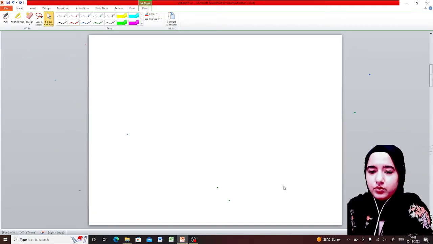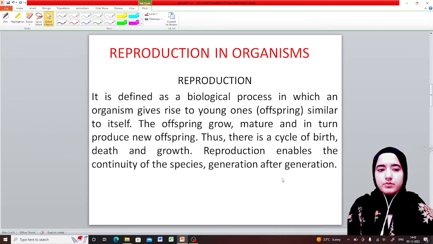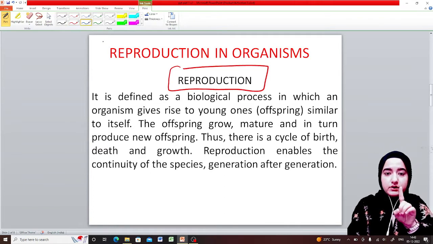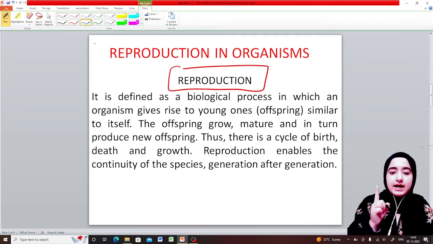Moving towards our next topic, that is reproduction. What is reproduction? Please remember the first point, which is very important: reproduction is a biological process.